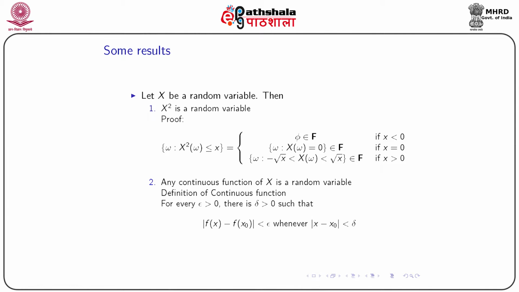So whenever the difference between the arguments is less than some delta, the difference between the functional values will be less than epsilon. If this condition is satisfied for a particular function, that function is said to be continuous. So any continuous function of X is a random variable.